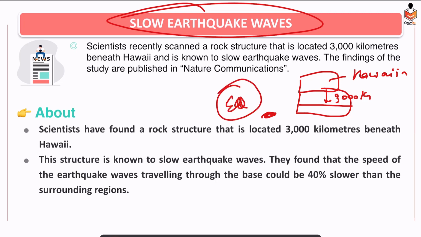What is happening? Earthquake waves move at a fast pace, but when they reach this rock region, which has been found in the Hawaiian region, it slows down the pace of the earthquake waves. So this has been found, and it has been published in Nature Communications. The decrease in speed of the earthquake wave that has been found is 40% slower than the surrounding regions.